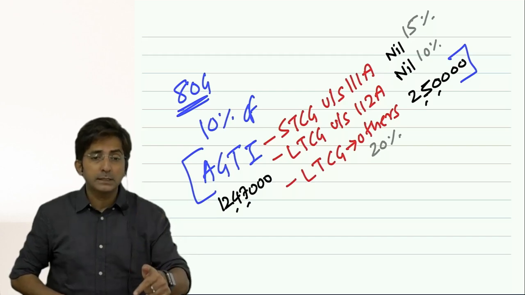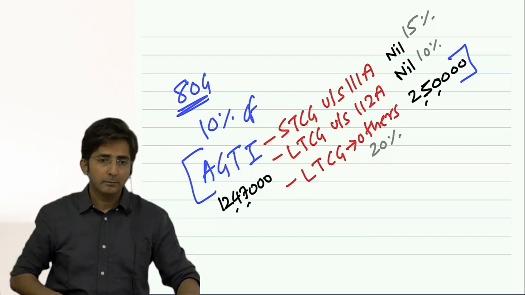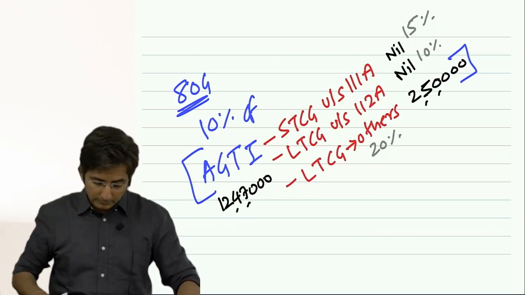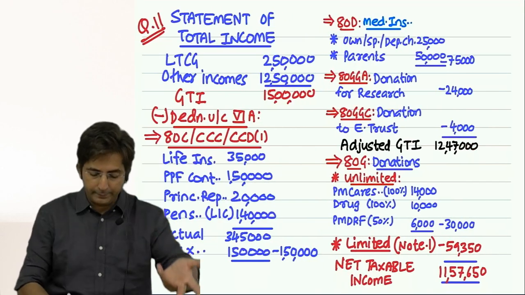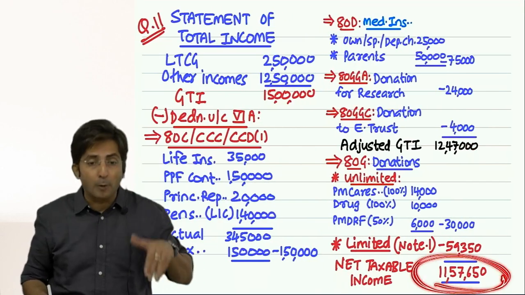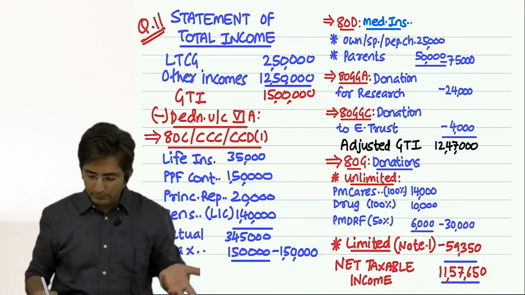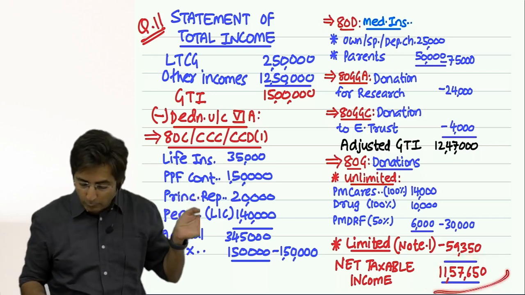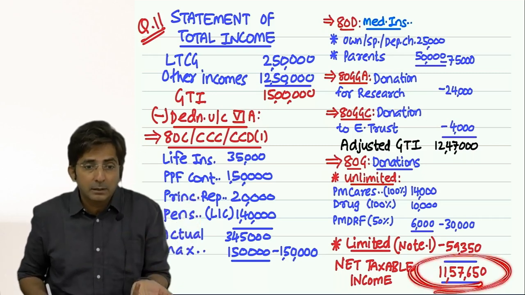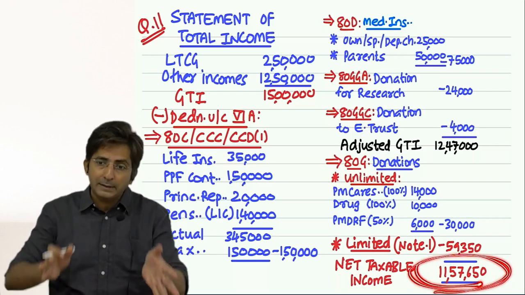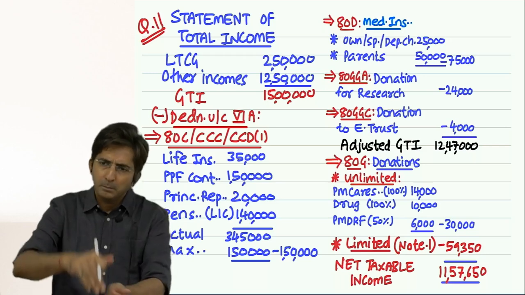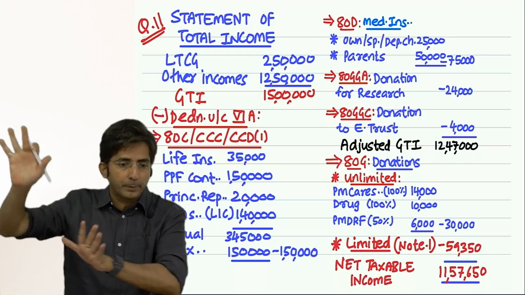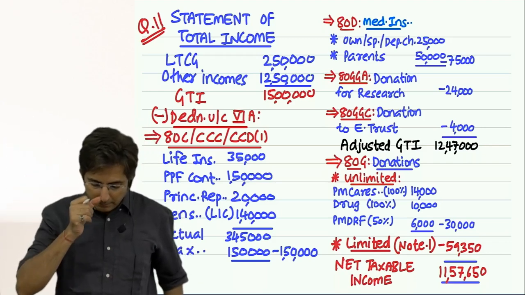If the question says calculate the tax payable, that type of question will come in the next chapter. Then my answer will go one step ahead; it will not stop here. In real life, the working doesn't stop here. After this 11 lakhs 57,650, we have to calculate tax. But how to do all that? For that there is a separate, small topic, which is our next topic. So this sum is done.